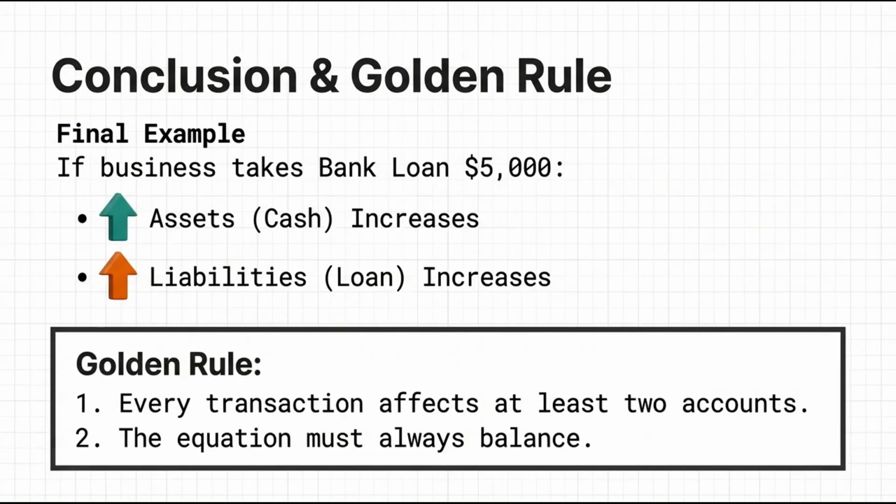Now, the final part, that is the conclusion and golden rule. To wrap up, remember the golden rule. Every transaction affects at least two accounts. You saw this today. When cash went up, either a loan went up or capital went up. For a final check, if a business takes a $5,000 bank loan, cash, that is an asset, increases and the loan, that is a liability, increases. The equation must always balance. Keep this rule in your mind as you move on to your worksheets.